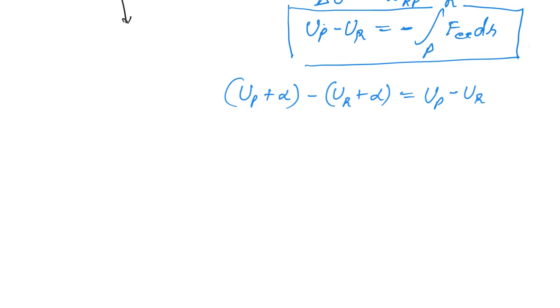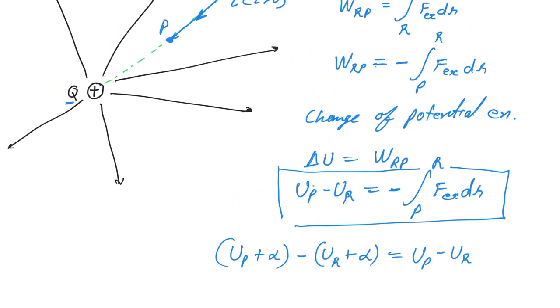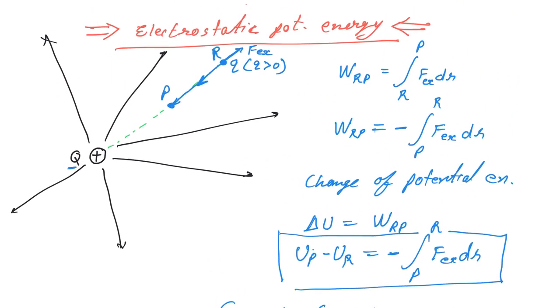A convenient way of doing this is to put one of the points at infinity. If I place one of the points at infinity, then obviously at that point the electric potential will become 0, because look here, suppose this point R is kept at infinity, very far away.